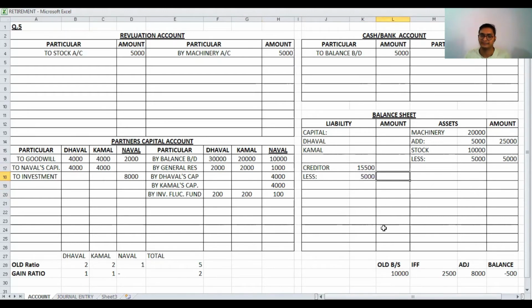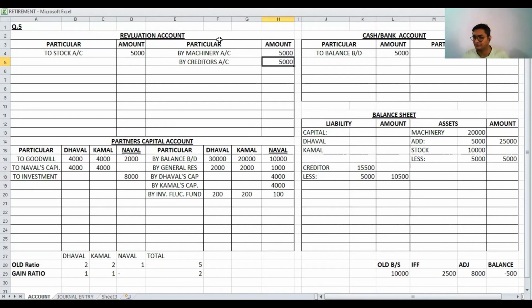So our creditors decrease and it will become 10,500. Now here liability decreases. So second entry in revaluation account credit side by creditors account. Amount is 5,000. Once again, creditor is 15,500, creditor decrease. So in revaluation account, credit side we have to write 5,000.